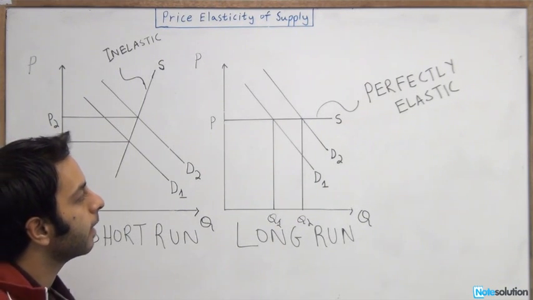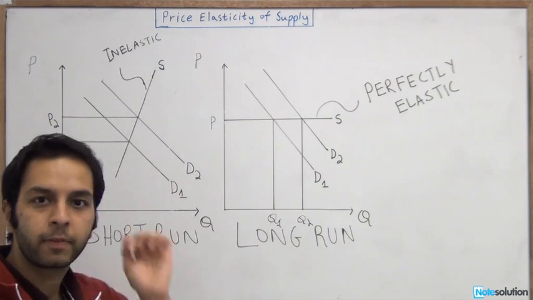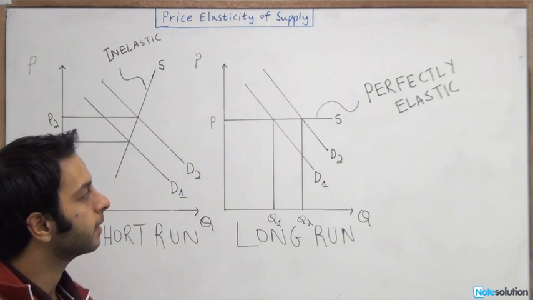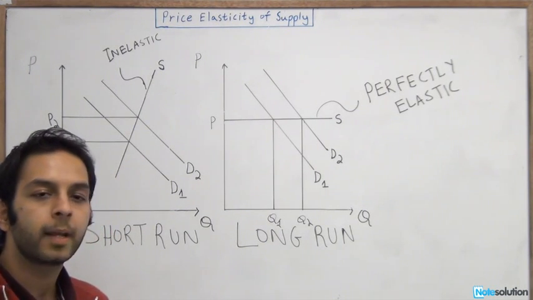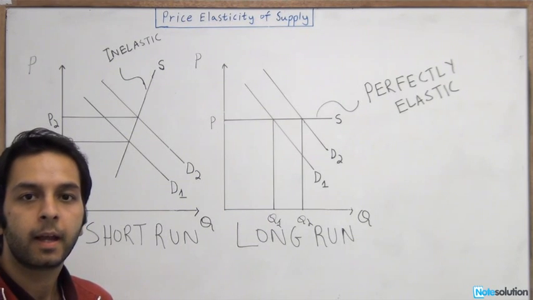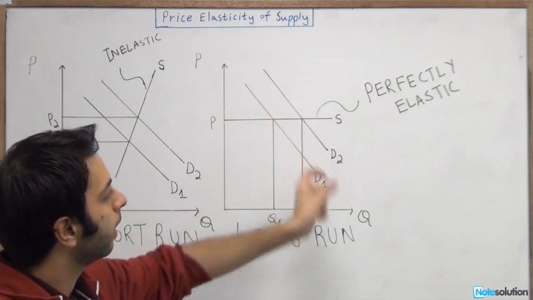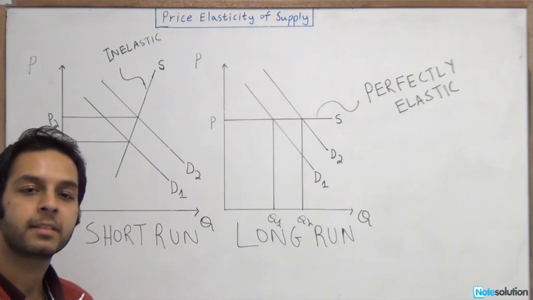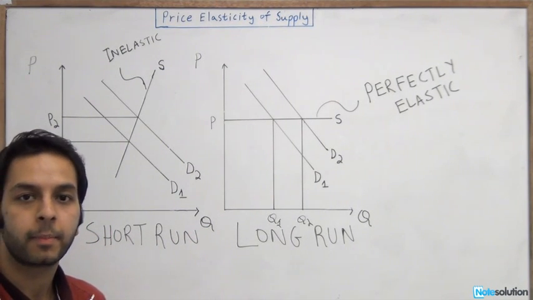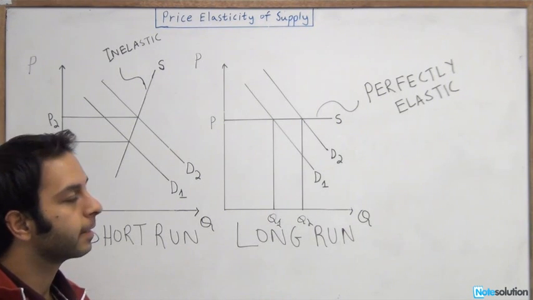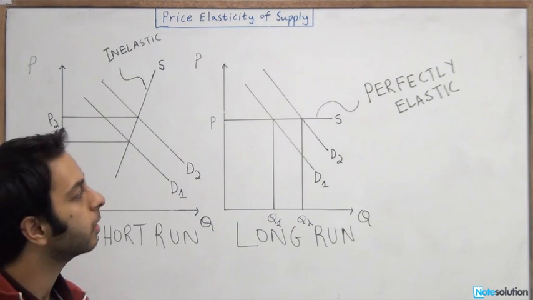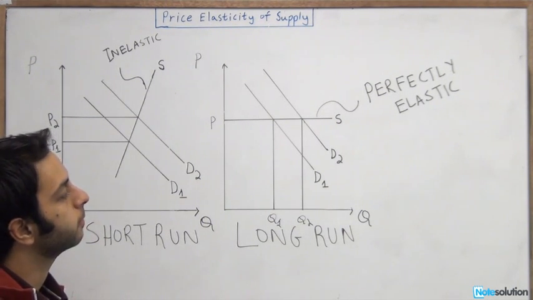So what this means is that no matter if the demand increased, in the long run, the producers were able to shift around their resources and produce the exact amount to cater to that demand, and hence the increase in supply was equal to the increase in demand that was seen over here, and hence there was no change in price. Hence D is the answer to this particular question.